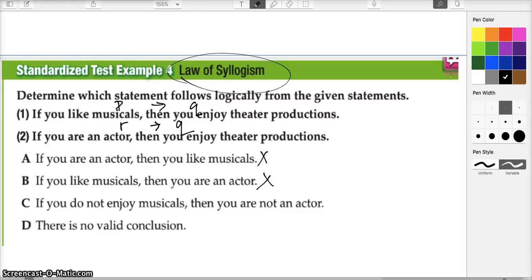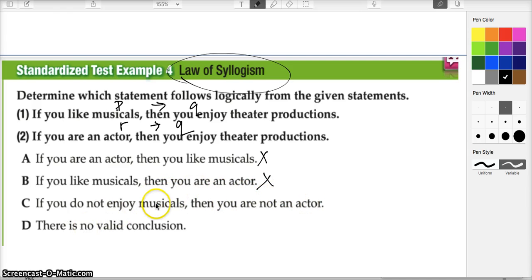I know this discussion was riveting from chapter 2, section 4, but we're still in example 4, and we were talking about the law of syllogism and how it does not bear out either of these two conclusions. If you do not enjoy musicals, then you are not an actor.